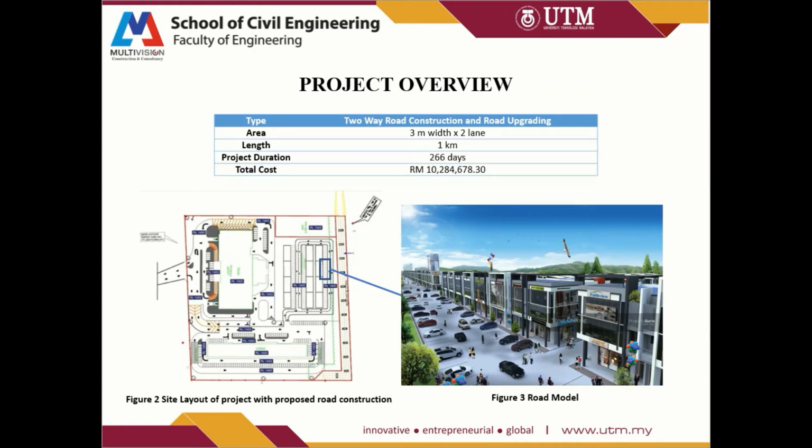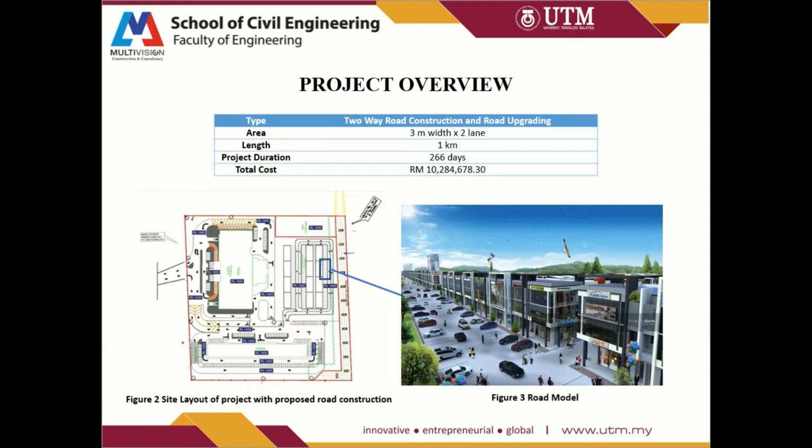For the project overview, we constructed a two-way road and road upgrading at Cameron Highlands, Pahang. The construction focuses on infrastructural works, including the construction of an RC wall, micropiling works, drainage system, water reticulation, sewerage system, and the major part, road works, as well as some electrical works. For the major works, a two-way road is constructed with a width of 3 meters times 2 lanes, approximately 1 kilometer in length.